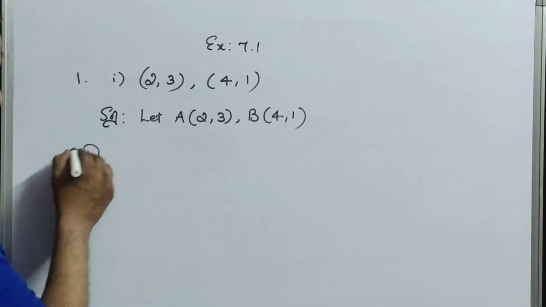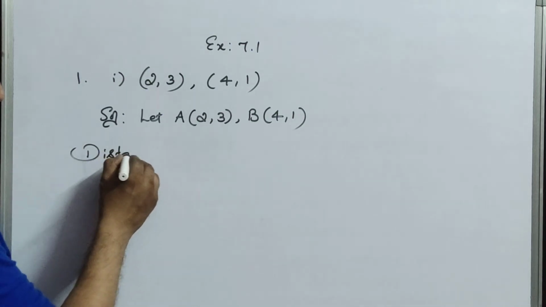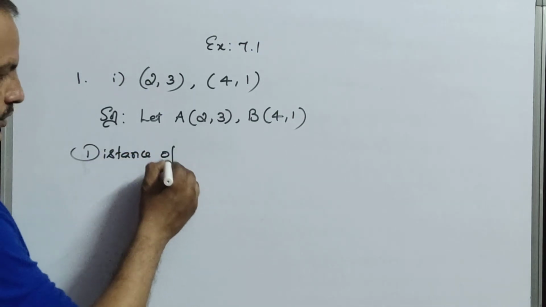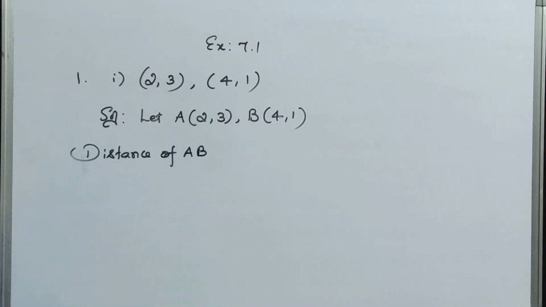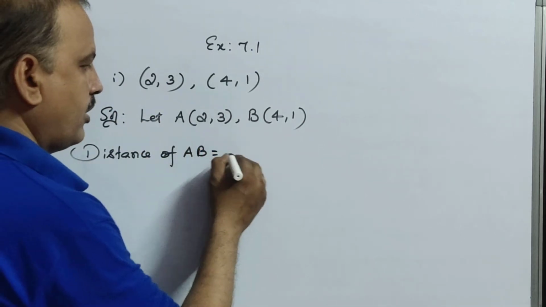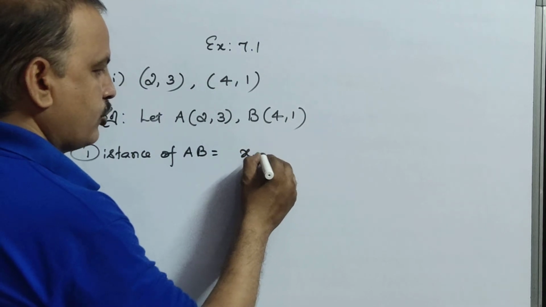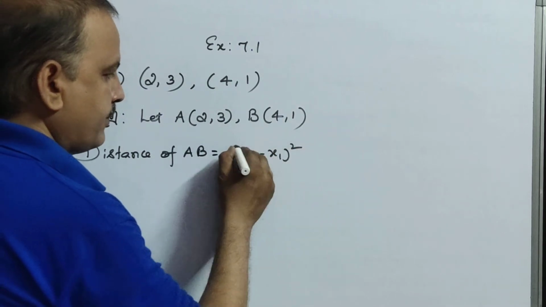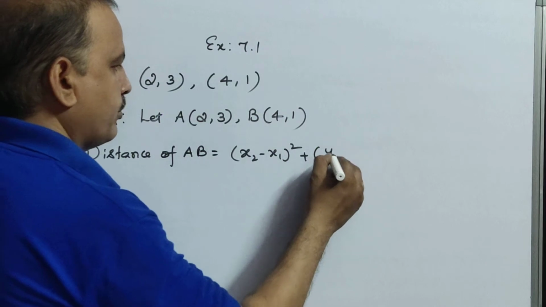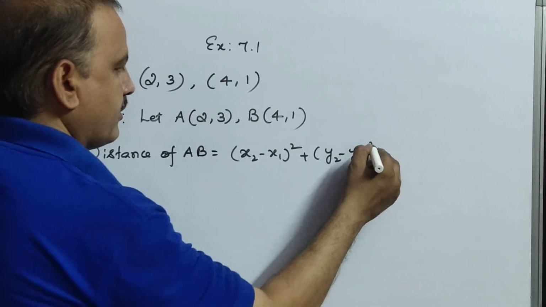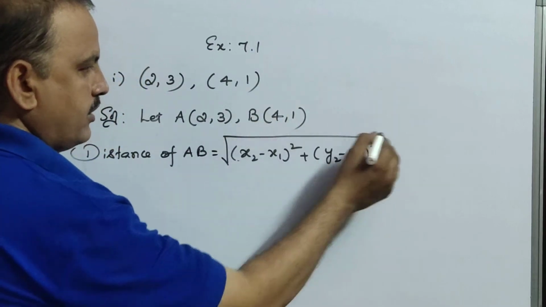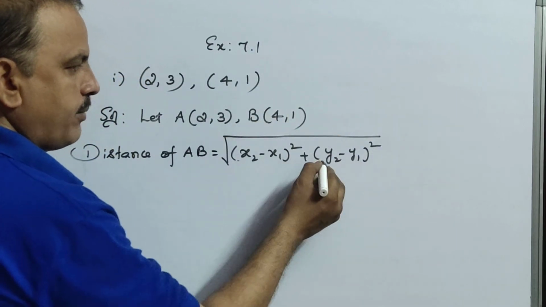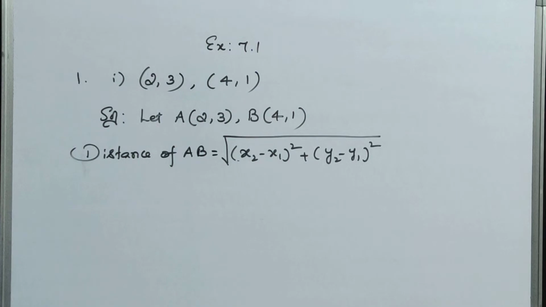Now the distance of AB. That means the distance of AB. I told you the formula, no? What is the formula? Root over x2 minus x1 whole square plus y2 minus y1 whole square. We have to apply this formula.